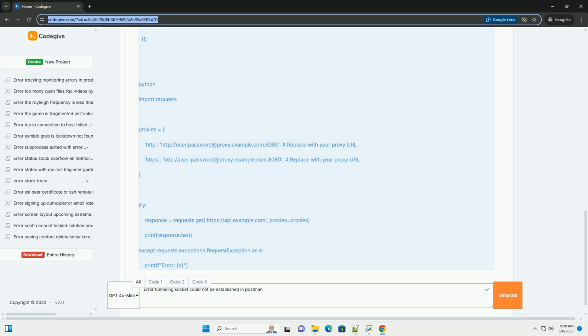Install Wireshark: download and install Wireshark from https://www.wireshark.org. Start Wireshark and select the network interface that Postman is using, usually your primary Ethernet or Wi-Fi adapter. Filter traffic: use filters to narrow down the captured traffic. For example, filter by the proxy server's address or the target API's address.